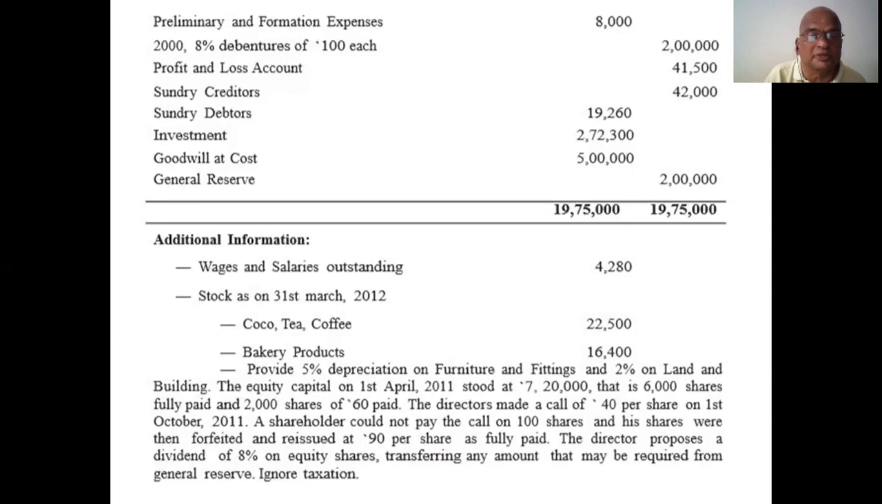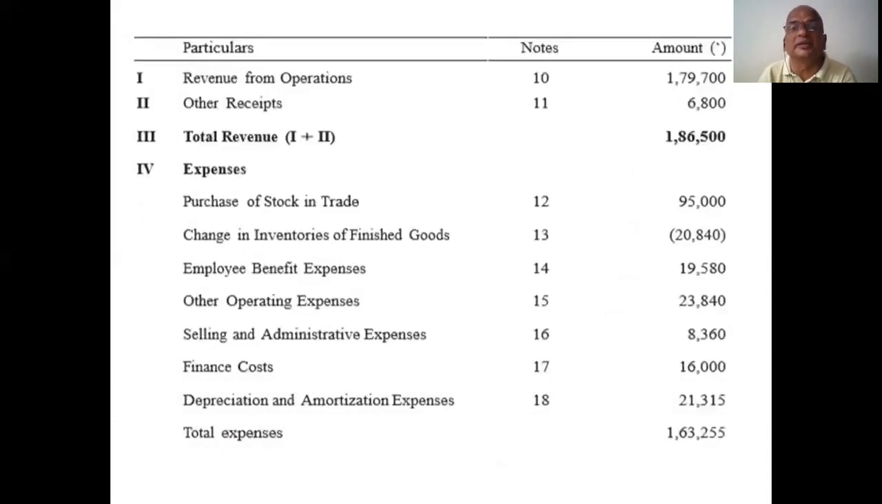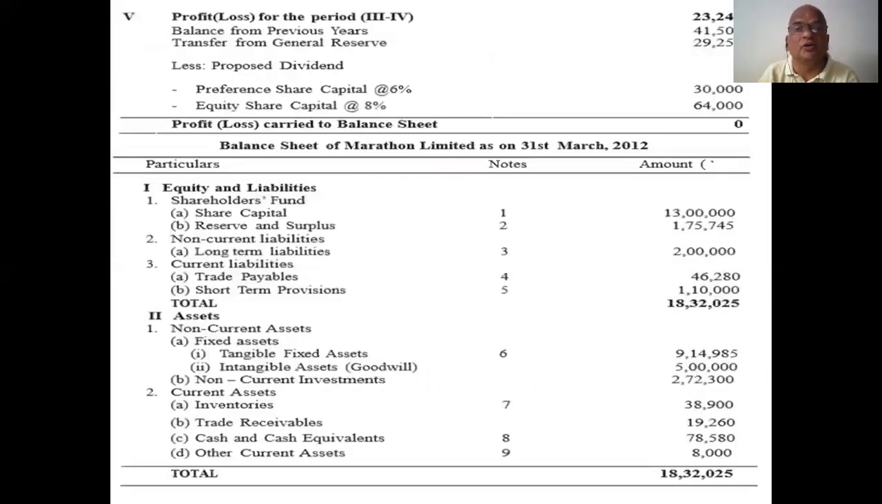The director proposes a dividend of 8% on equity shares, transferring any amount that may be required from general reserve. Ignore taxation, which means no charging of taxation. Now these are the items we are going to learn to prepare. Revenue from operations, notes number 10. This is notes number 10. How we learn.